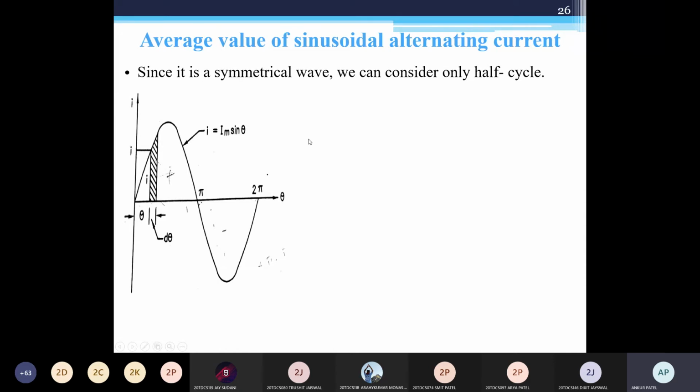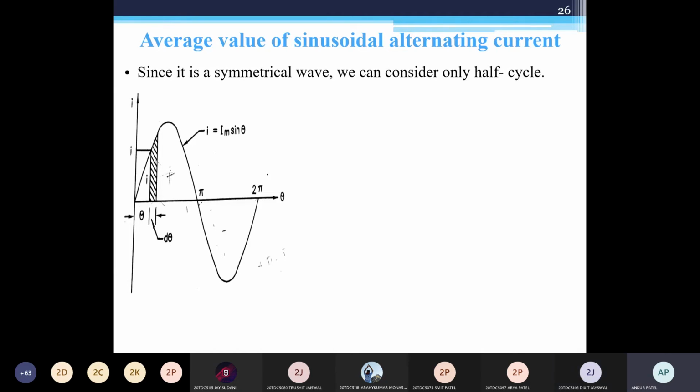We know the equation: area under the curve divided by the length of the base over the cycle. So what do I have to consider, half cycle or full cycle? Full cycle. Okay, full cycle.